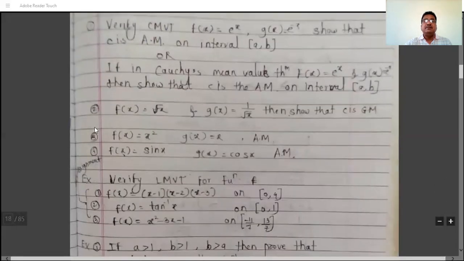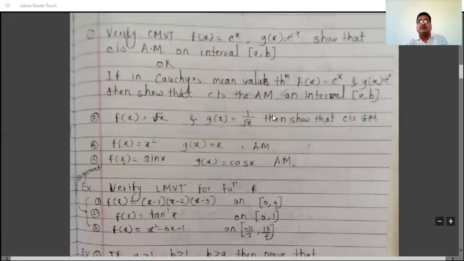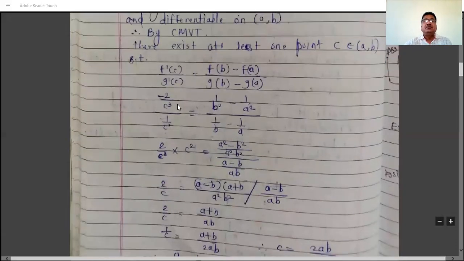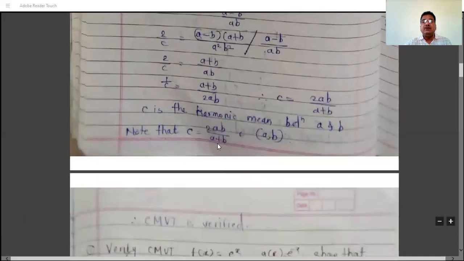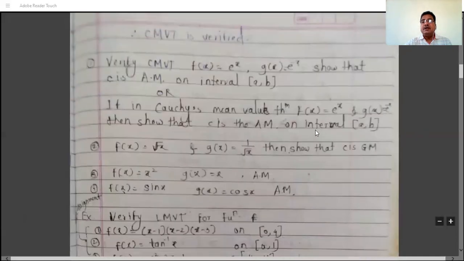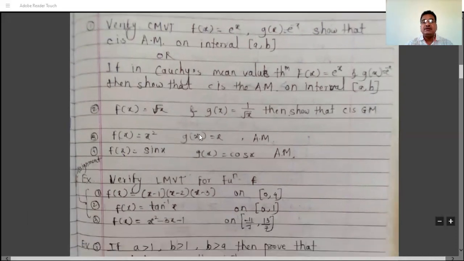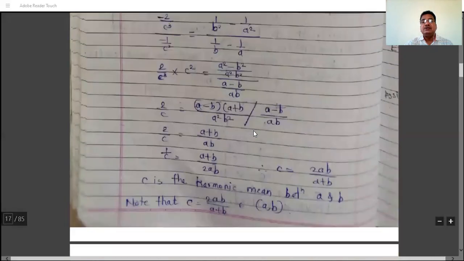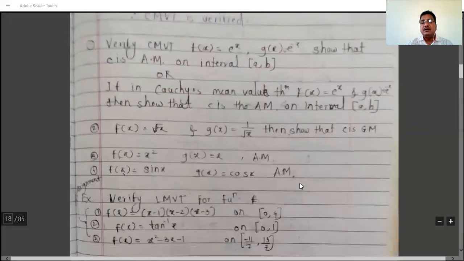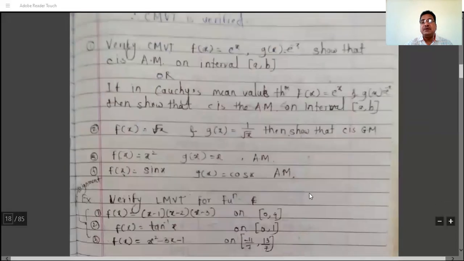So solve all these examples. f(x) is root x, g(x) is 1 by root x, like this. So we have the value of c as the arithmetic mean, that is (a plus b) by 2. Then for f(x) root x, the geometric mean, that is c is root ab. In example number 2, we have c is root ab, that is c is the geometric mean between a and b. So here f(x) is x square, g(x) is x. Then solve this by using this method. We have c as the arithmetic mean, that is c is (a plus b) by 2.